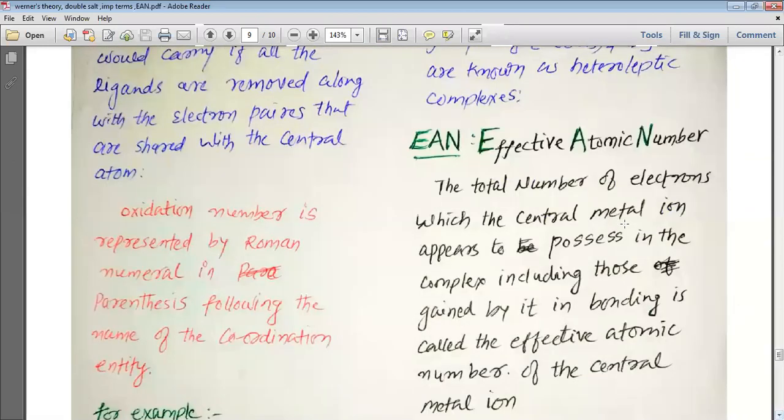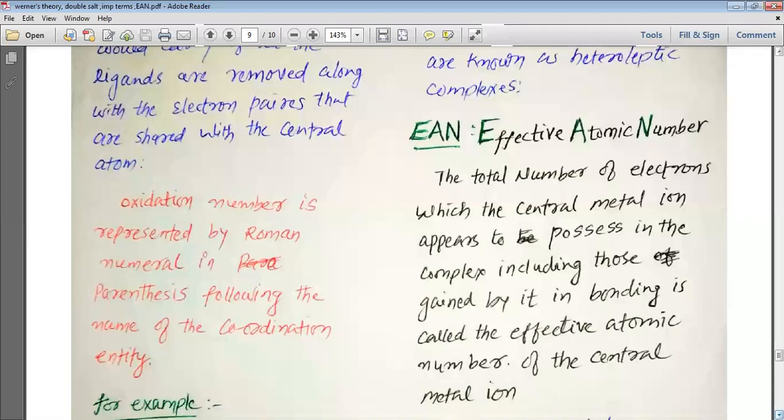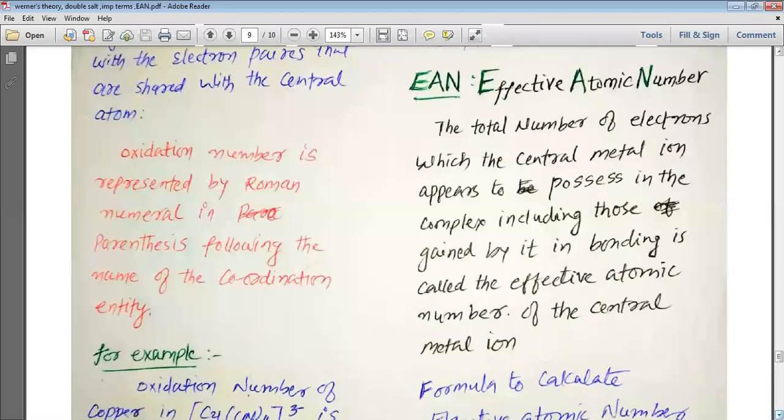Now we are going to study the effective atomic number. So let's look at the effective atomic number. The total number of electrons which the central metal ion appears to possess in the complex, including those gained by it in bonding, is called the effective atomic number of the central metal ion.